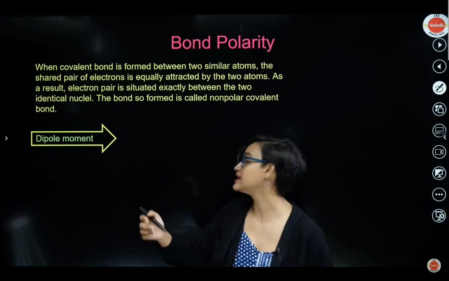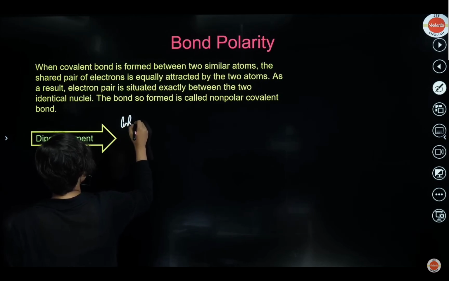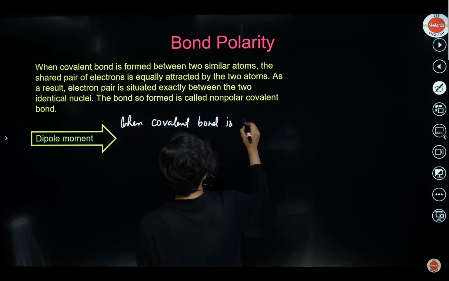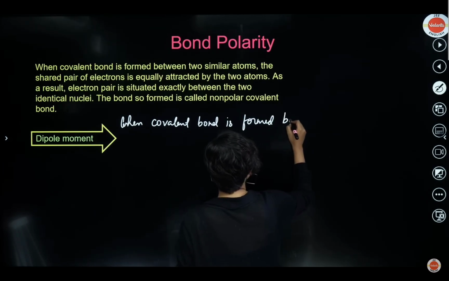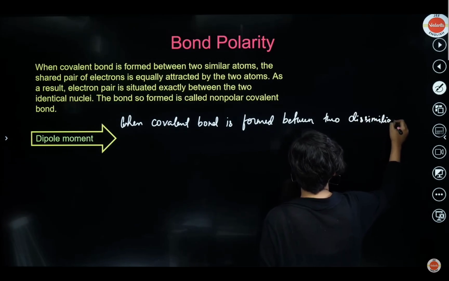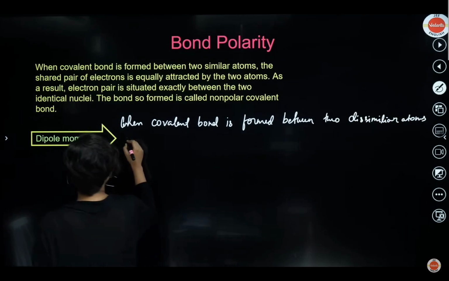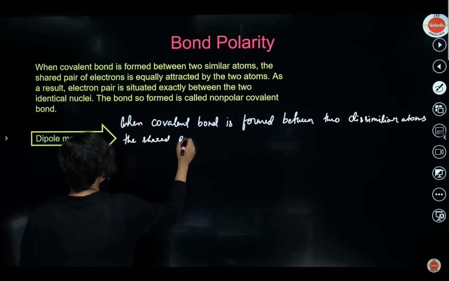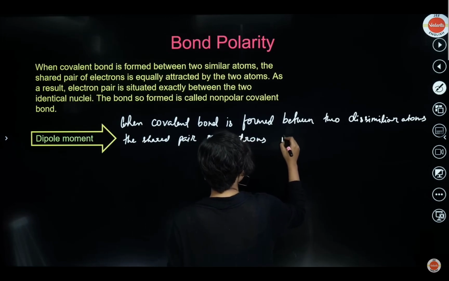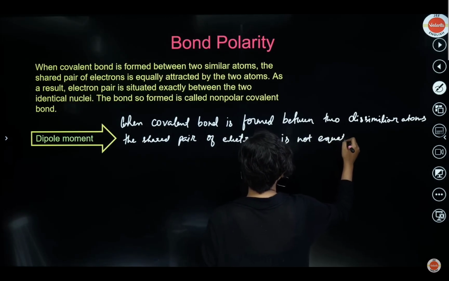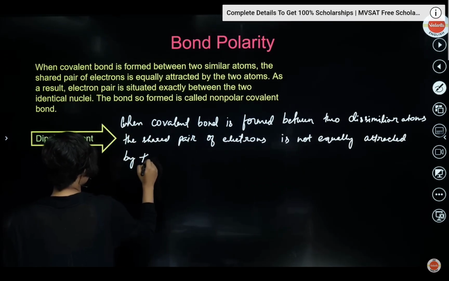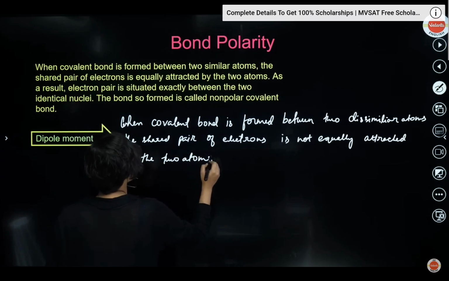Now when the covalent bond is formed, okay, let's write it down. Here, what we have to write is: when a covalent bond is formed between two dissimilar atoms, the shared pair of electrons is not equally attracted by the two atoms.